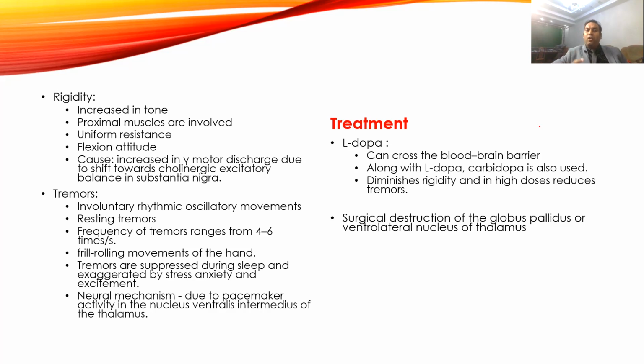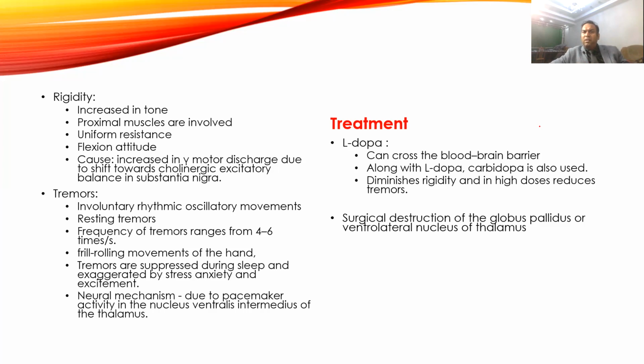Okay, how can we treat this patient? As we know the pathology, there is an absence of or decrease in dopaminergic neurons. So there is decreased dopamine in the basal ganglia, so dopamine output will be very low, and there will be increased cholinergic activity. This goes simultaneously. If you compare with the dopaminergic output, cholinergic output will be a little bit high. So what we can do is either increase dopaminergic activity or reduce cholinergic activity.